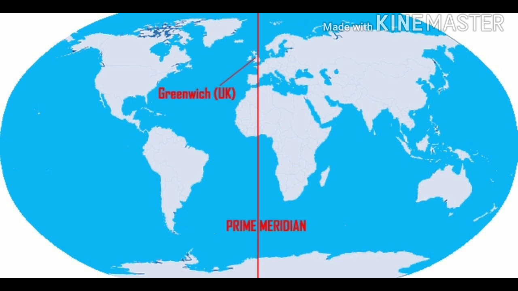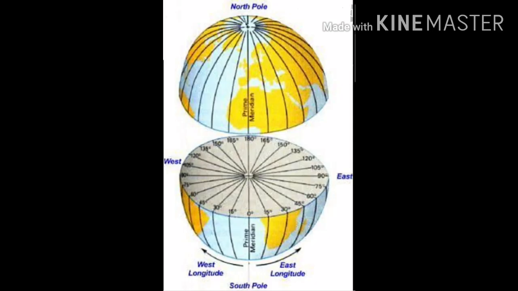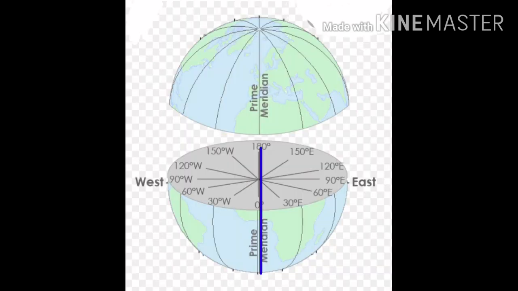All meridians are equal in length. The meridian passing through Greenwich near London is taken as the starting line. It is 0 degree longitude. It is called the prime meridian. Longitudes to the east of Greenwich are called east longitudes and those to the west are called west longitudes. There are 360 longitudes, that is 180 longitudes to the west of the prime meridian and 180 to its east.